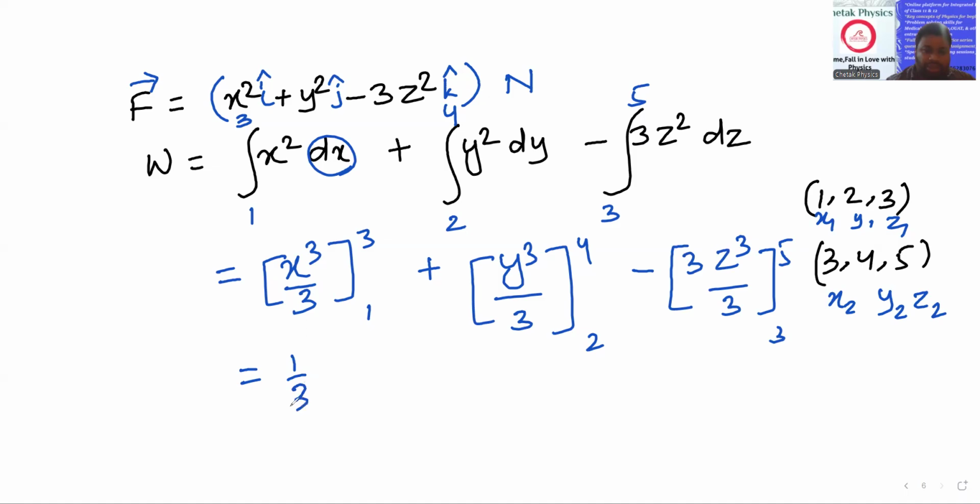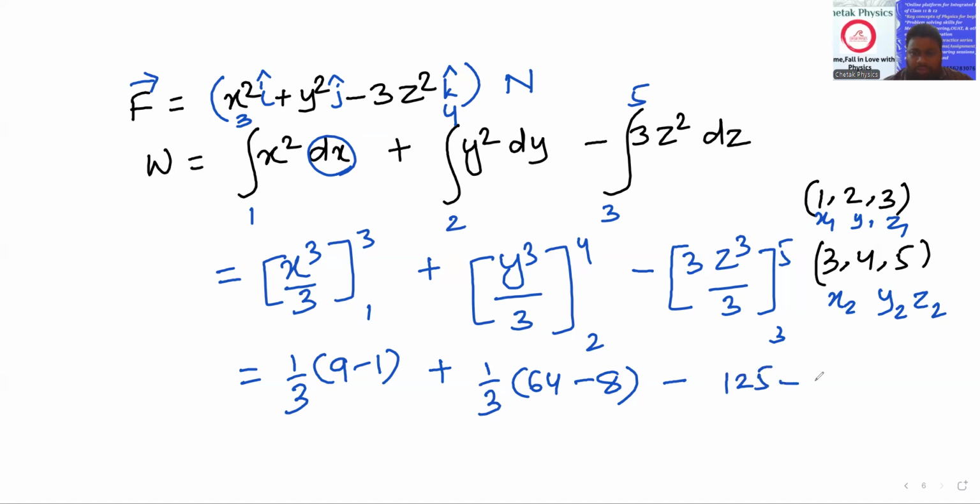So 1 by 3 times 9 minus 1, plus 1 by 3 times 64 minus 8, minus, here the 3 gets cancelled, z cube: 125 minus 27.